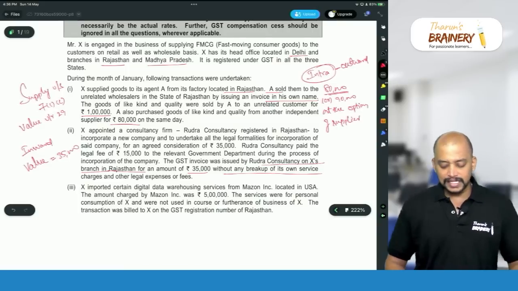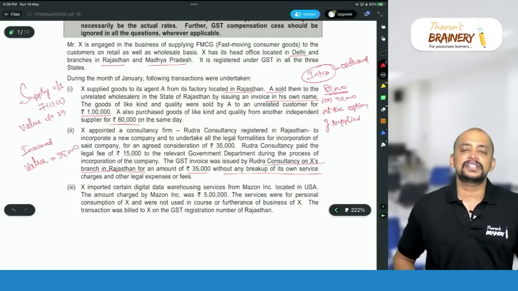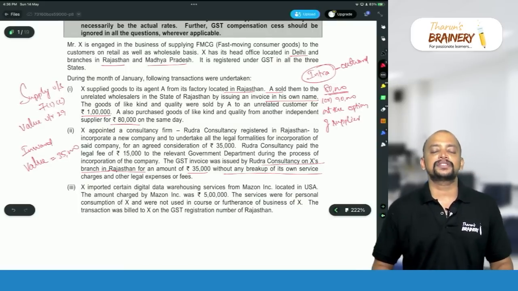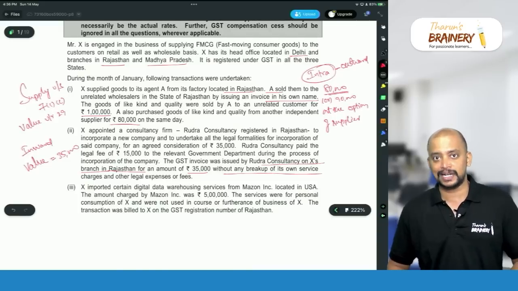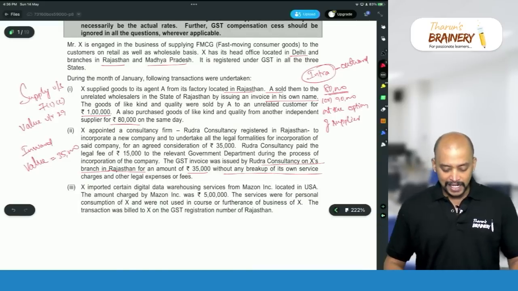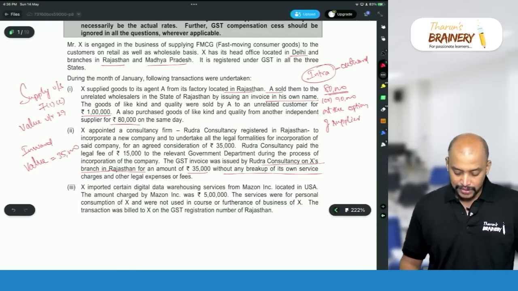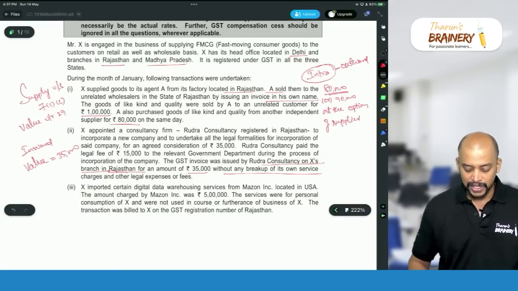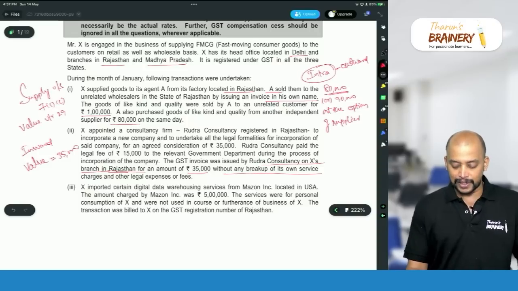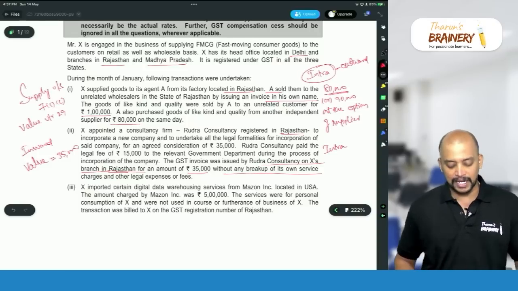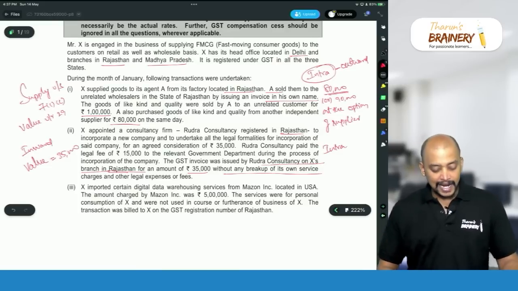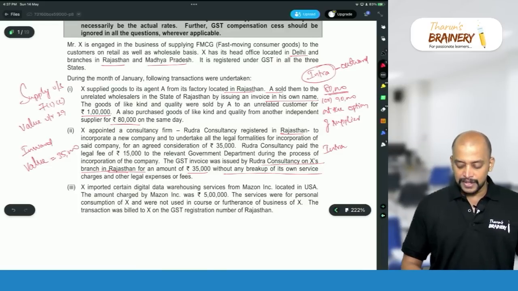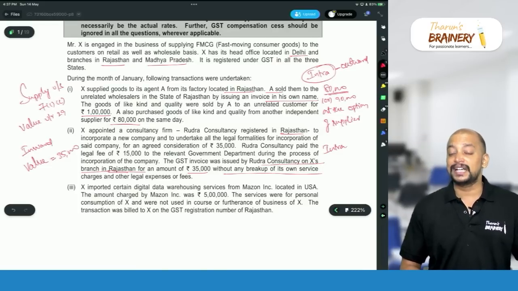And what is the service? As consultancy service, which means the general provisions will be applicable for place of supply. So location of recipient will be taken as a place of supply. Here where X is located, so location of recipient Rajasthan for their Rajasthan branch, and where Rudra Consultancy is located, Rajasthan. So this is an intra-state inward supply chargeable to GST, and on this 35,000, so we have to pay GST. Can that be taken as credit?